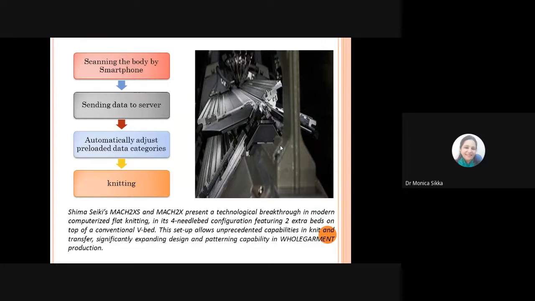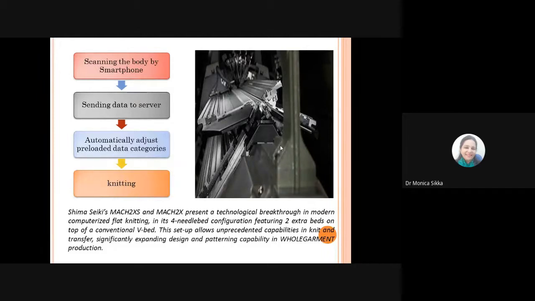So the scanning of the body is done by the smartphone, then this data is sent to the server, and then automatically adjusts the preloaded data categories. These preloaded data categories are uploaded before you start the process of scanning. So you already have a number of databases with you of different color combinations and design combinations, and from there you can just select the appropriate one for your case, and then it is fed directly to the knitting machine.